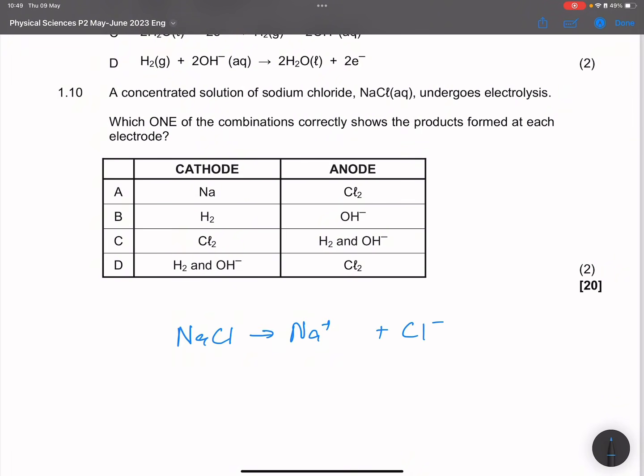We know that the sodium ions will go to the negative electrode, and the chloride ions will form chlorine at the positive electrode.